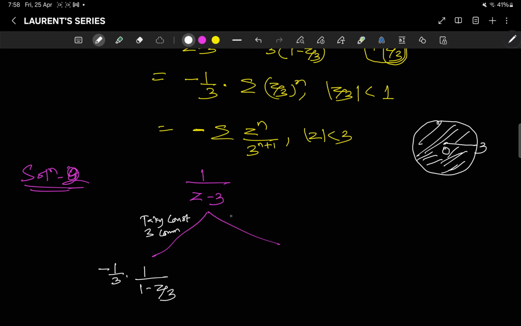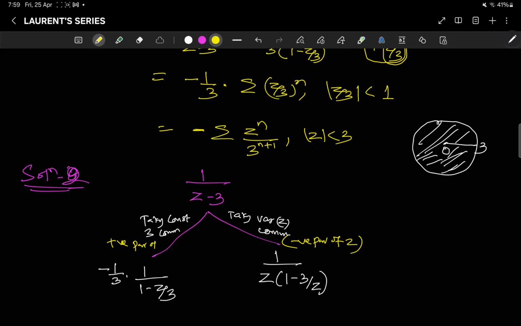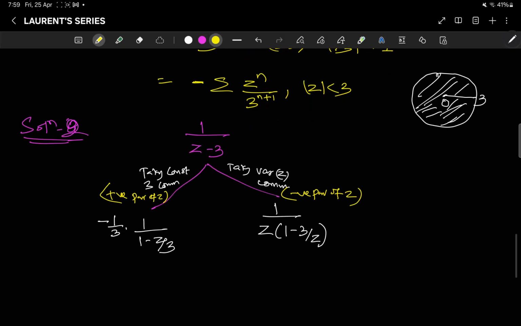Now taking the variable z common, what we are getting is 1/z into 1/(1 - 3/z). It is in the negative power of z, while the other is in the positive power of z. So it is the same thing as your Taylor series.